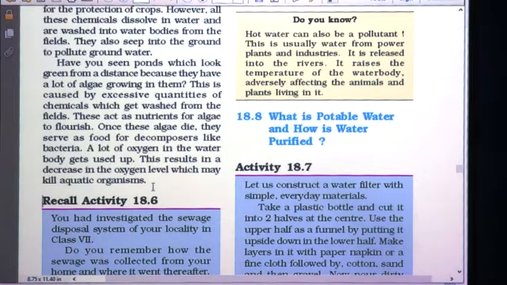So as a lot of oxygen gets used in the water, there is a lack of oxygen, and the aquatic plants and animals do not get a sufficient quantity of oxygen. So this decrease in the oxygen level may kill aquatic organisms.